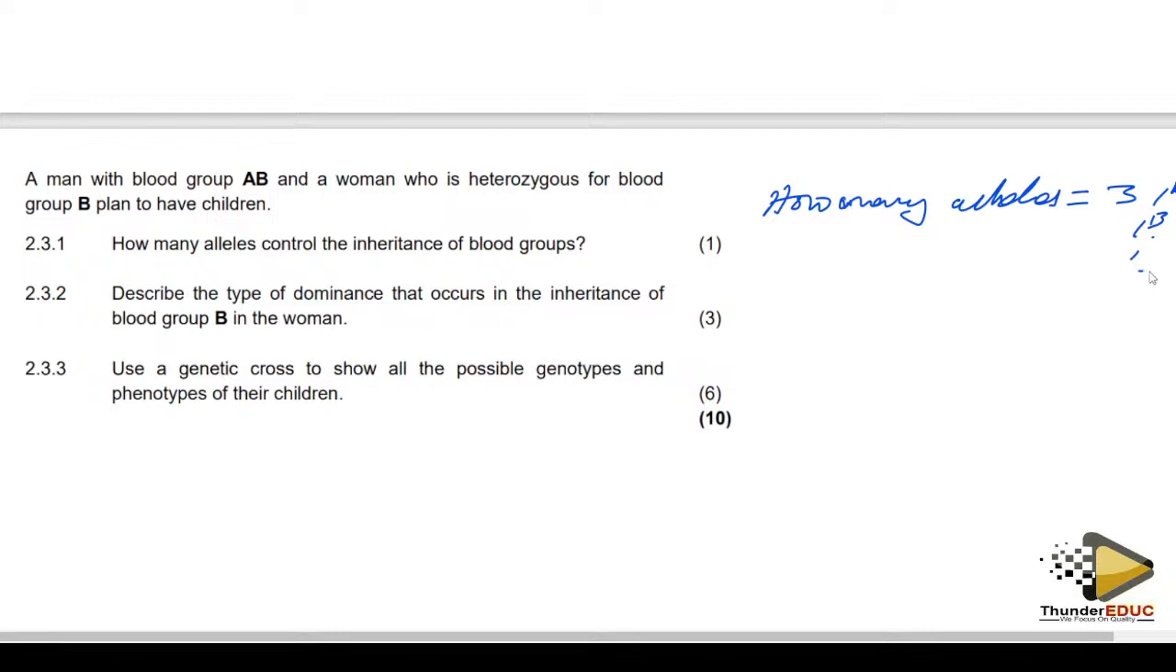Please don't modify these alleles. This is a Roman figure, not the letter I. For allele for A, write capital I and then A. For allele for B, write capital I and then B. For allele for O, write small i. Please don't modify them, because if you modify them, you will get 0.